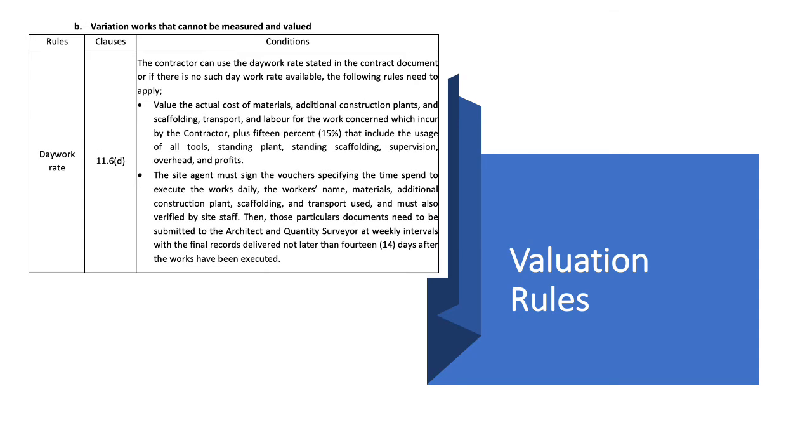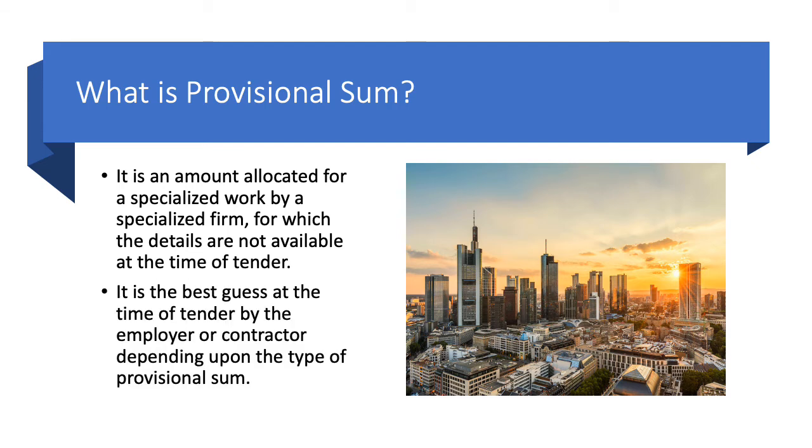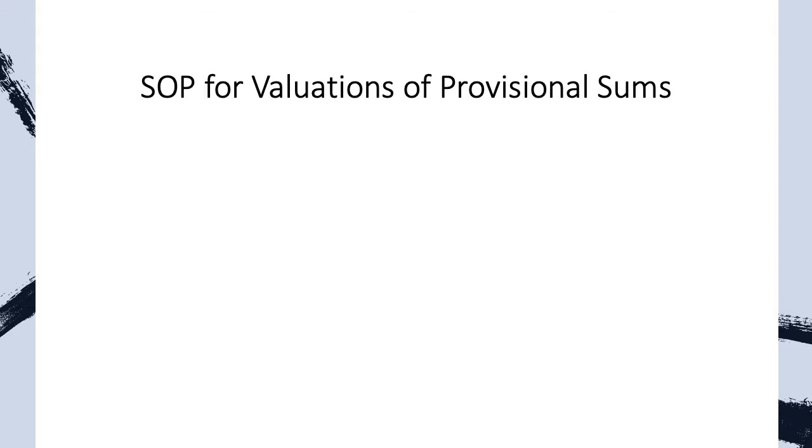This is the variation works that cannot be measured and valued. This is the SOP for valuations of provisional sum.